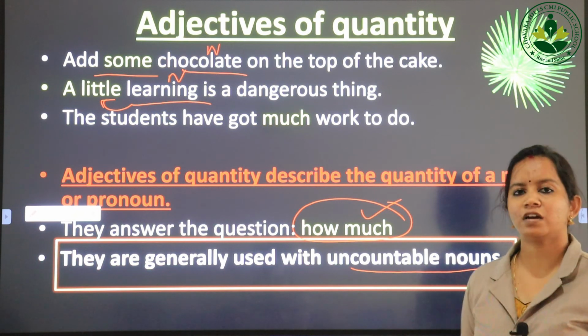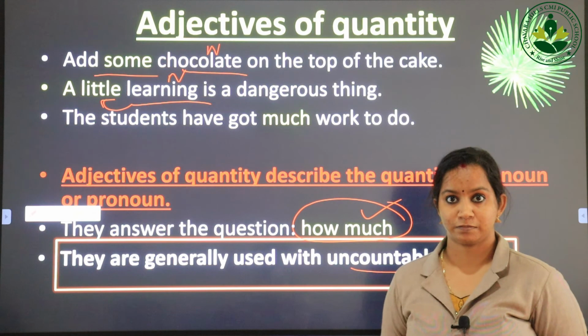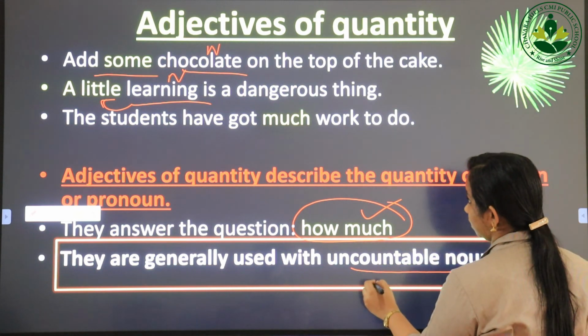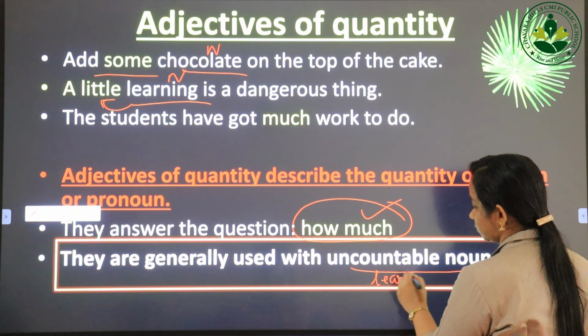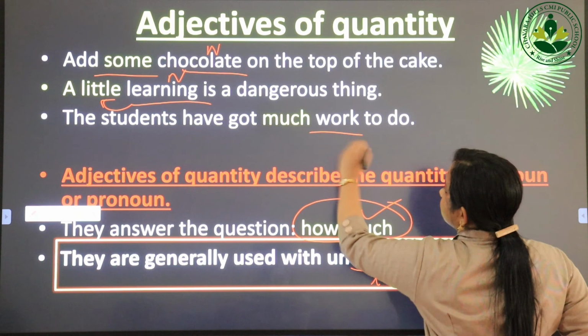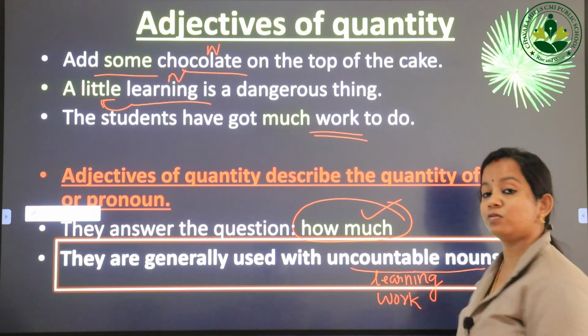So what are uncountable nouns? Nouns that cannot be counted, okay. For example, just see, learning. Can we count learning? No, right? Just see this one, work. Can we count work?